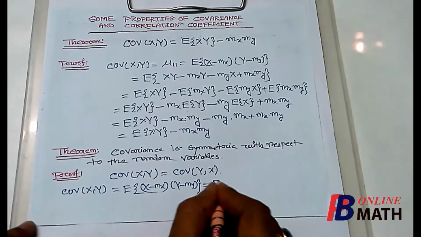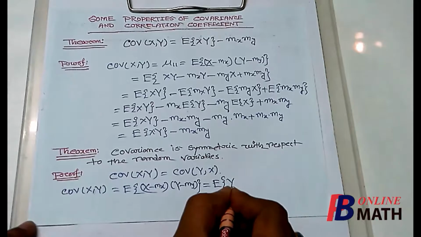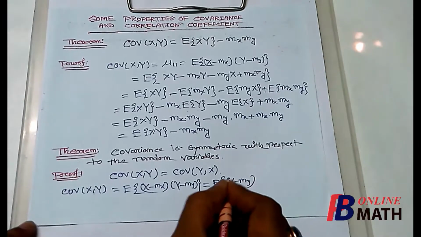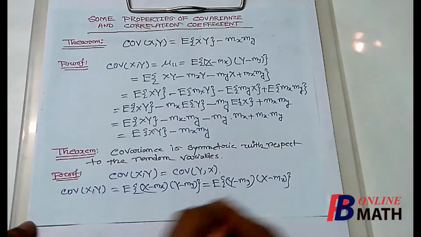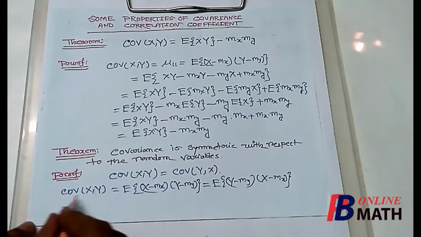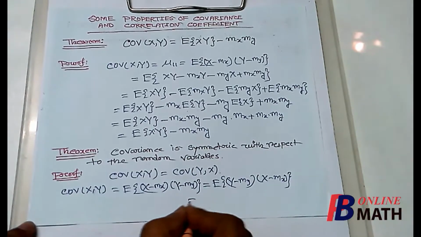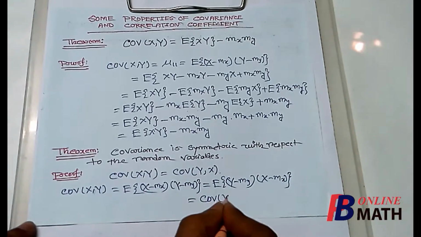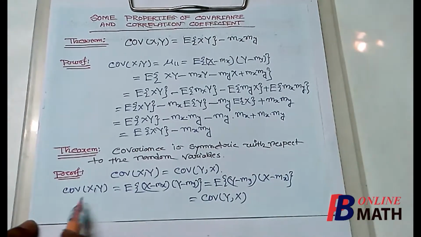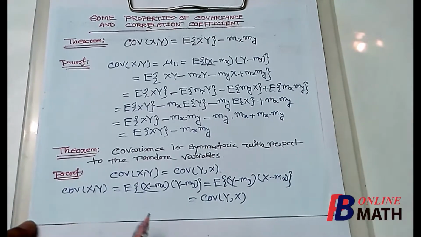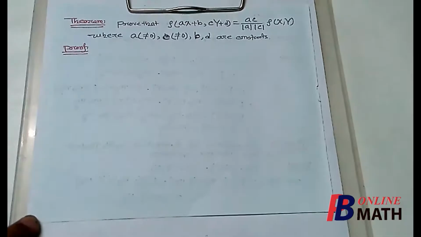Now this can be written as expectation of y minus my into x minus mx. So if this is equal to covariance of x and y, then this will be equal to covariance of y and x. So the covariance is symmetric with respect to x and y. So that completes the theorem.